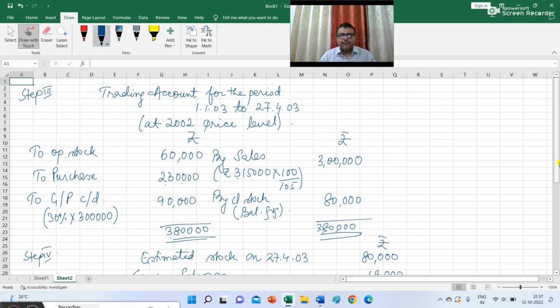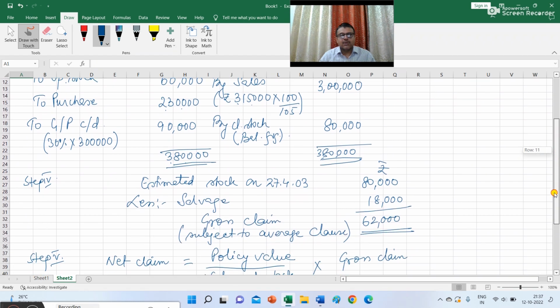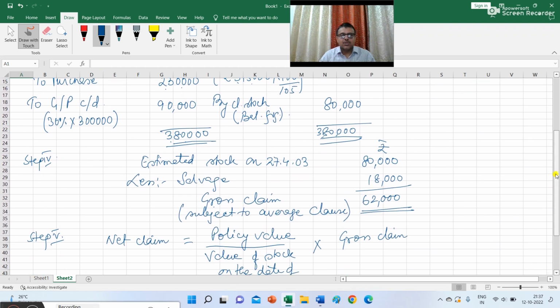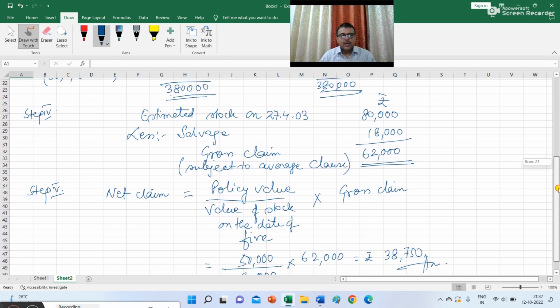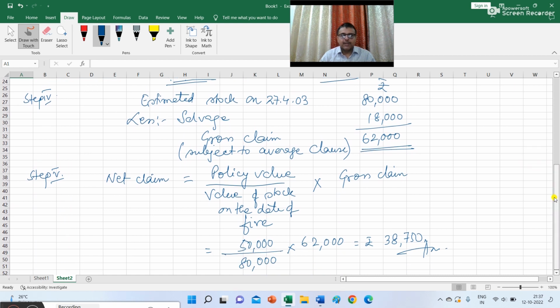Now in step number 4, you need to determine the amount of gross claim, that is the closing stock minus the salvage value, and in step 5, you have to calculate the net claim, that is the policy value divided by the value of stock on the date of fire and multiplied by the gross claim. And it is calculated at 38,750.